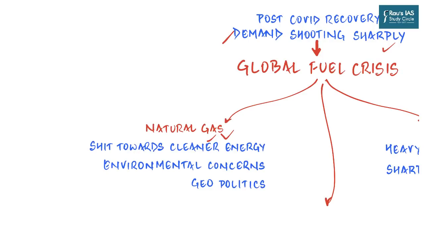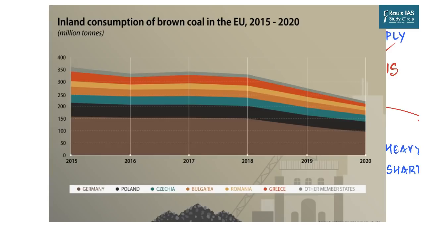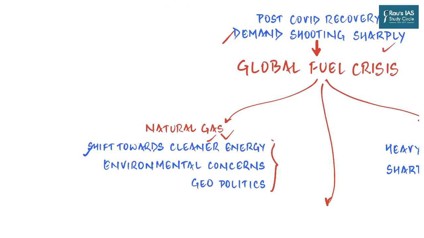Apart from sharp COVID recovery, there are three other reasons for this sharp increase in the prices of natural gas. And the first reason is the shift towards cleaner energy, especially in European countries. As a part of Europe's shift towards cleaner energy, many countries had moved away from coal to gas to produce electricity. This obviously increased Europe's reliance on gas. On the other side, the continent's natural gas production has shrunk over the years as many countries shut down the production fields over environmental concerns.